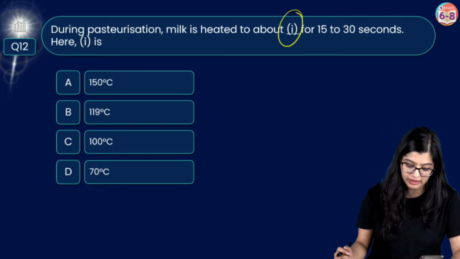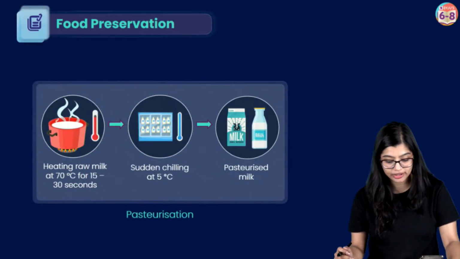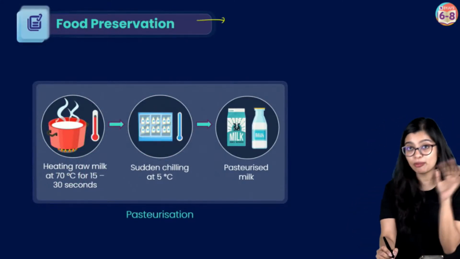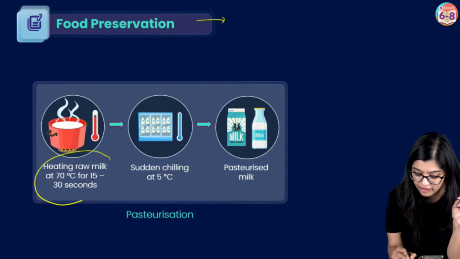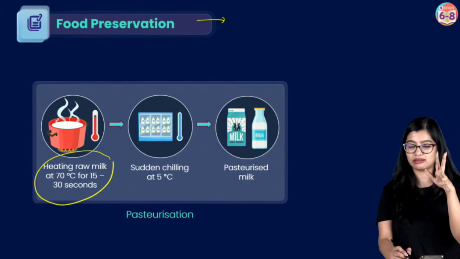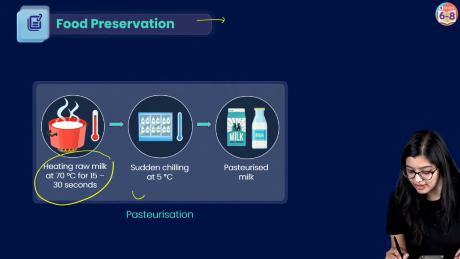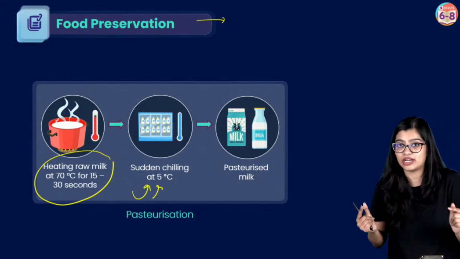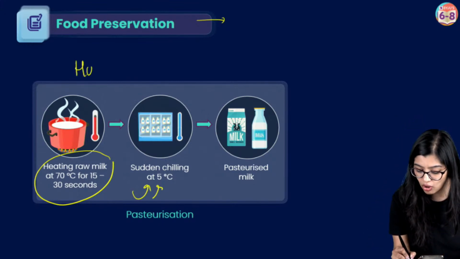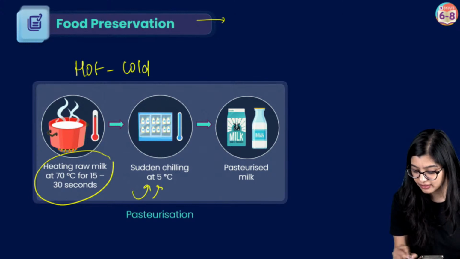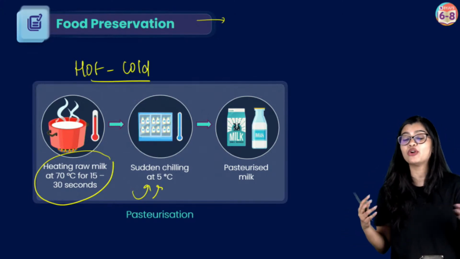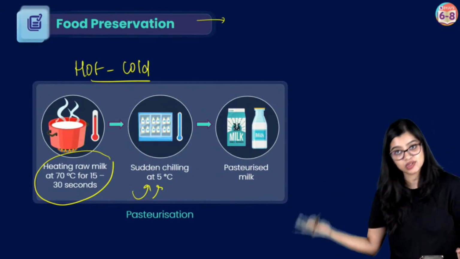I think many of you have given me the answer. 60% of you have got it wrong. Now, we know that pasteurization is a technique of food preservation, wherein especially for milk, we heat it up to 70 degrees for about 15 to 30 seconds, and then we suddenly chill it at 5 degrees. Now, what will happen? You are doing hot cold treatment, right? So when you do this hot cold treatment, the temperature difference will not allow microorganisms to survive.